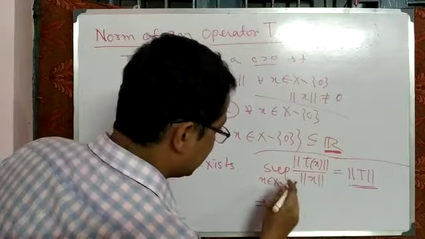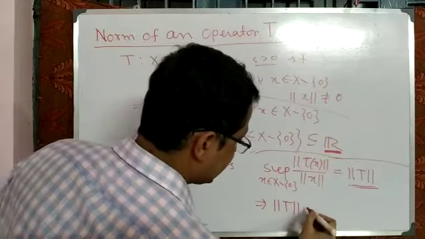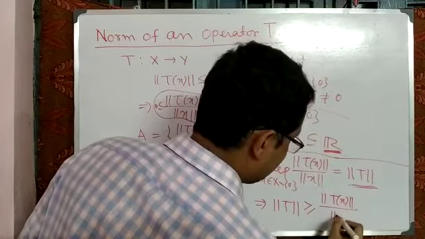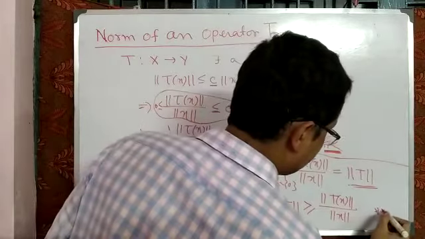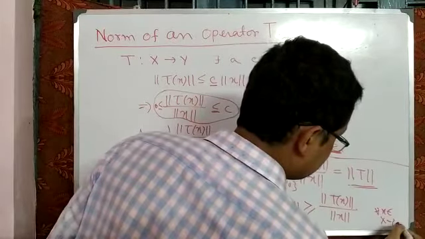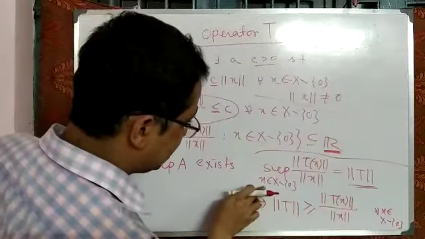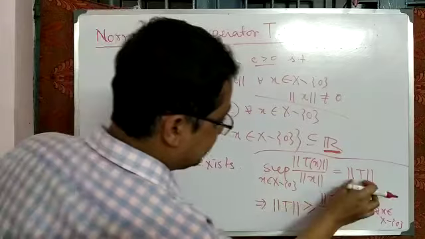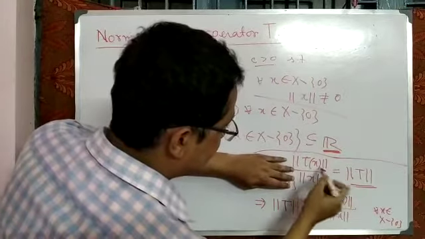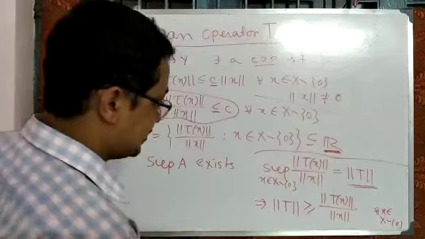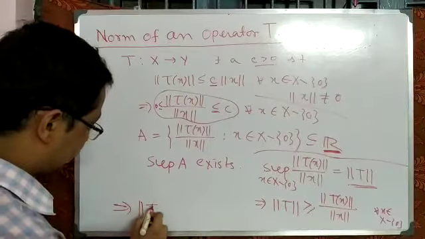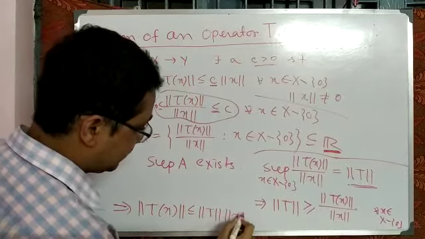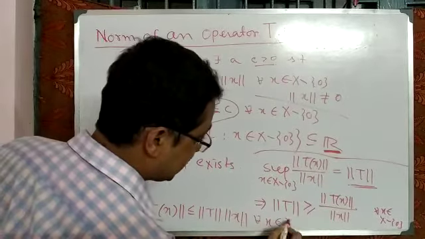That implies norm of T is greater than or equal to norm of Tx divided by norm of x for all x belongs to capital X minus 0. See, if we remove that supremum, that value is greater than or equal to norm of Tx by norm of x. In that sense we write norm of Tx is less than or equal to norm of T into norm of x, and it holds for all x belongs to capital X minus 0.